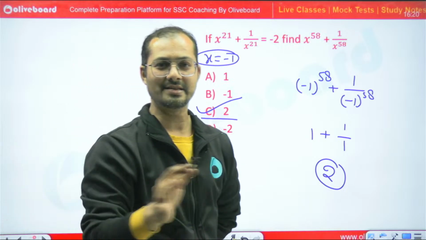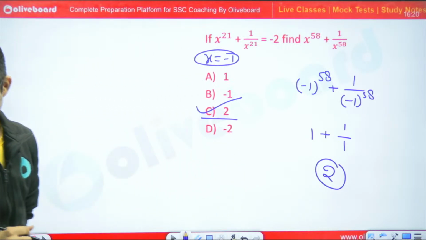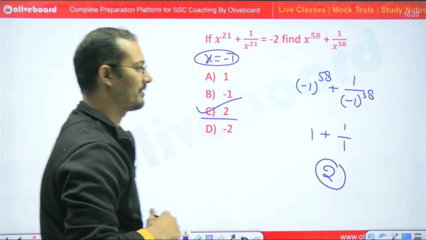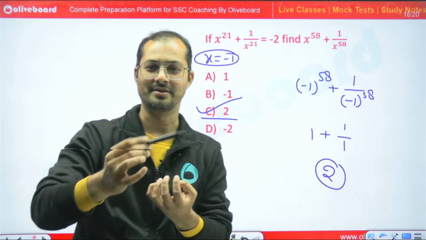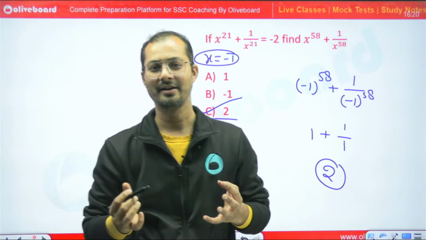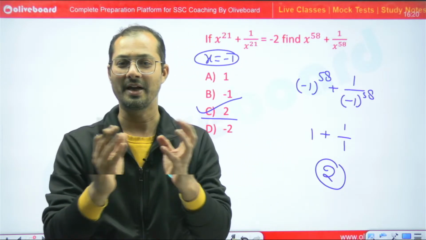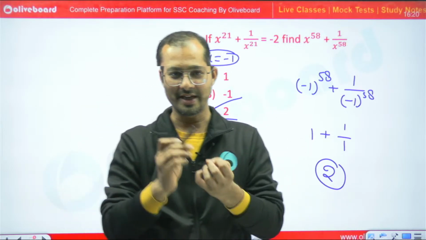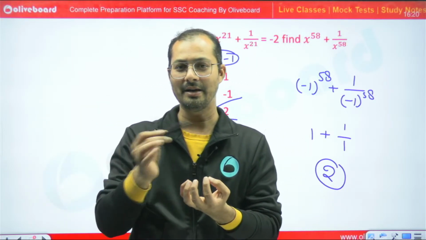Yes. Is this clear? Yes, dear. See, learning is a two-way process. If you are not actively participating in learning, this learning will become passive learning, not active learning. There are two types of learning, active learning and passive learning.